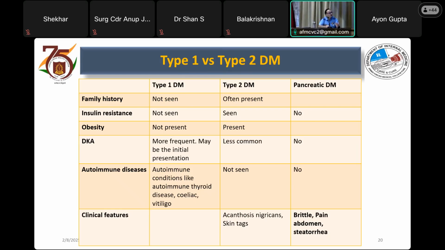On the contrary, abdominal pain, steatorrhea, malabsorption, etc. are features of pancreatic diabetes. So we have very limited information. If we attach these clues to our patient, probably we get a higher point for pancreatic diabetes, because our patient is probably thinly built, but yes, Prashant was correct that earlier her weight was higher. We don't know the exact BMI, but the patient does not have any feature of diabetic ketoacidosis or autoimmune diseases. And she comes from a low socioeconomic status, so we'll go a little toward pancreatic kind of diabetes. But let's see how the further details of the case tell us.